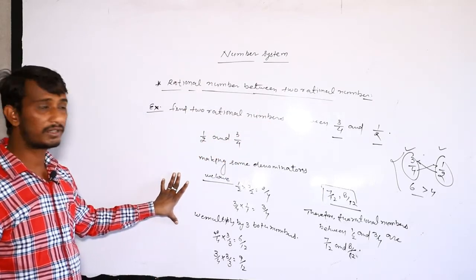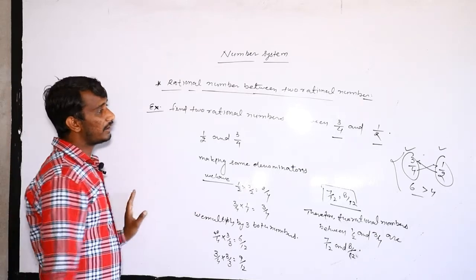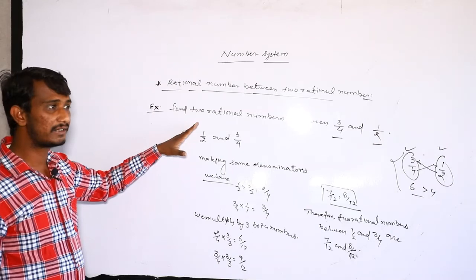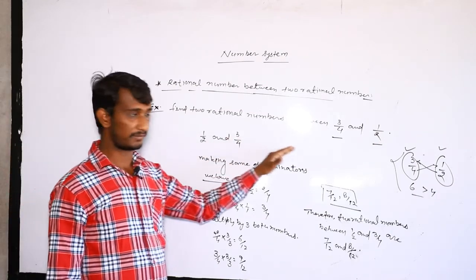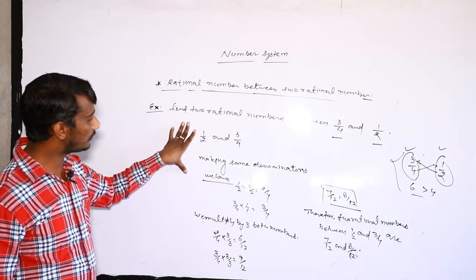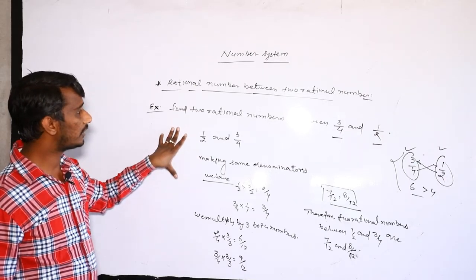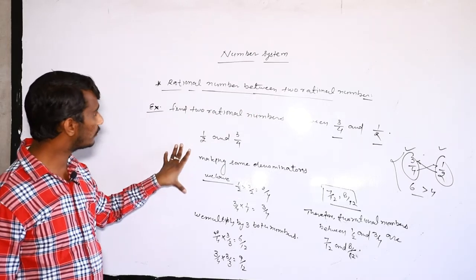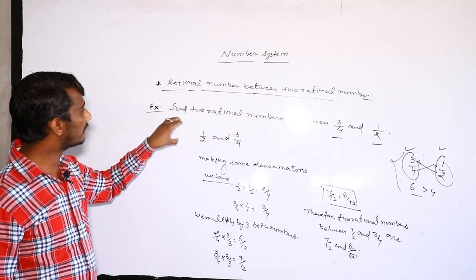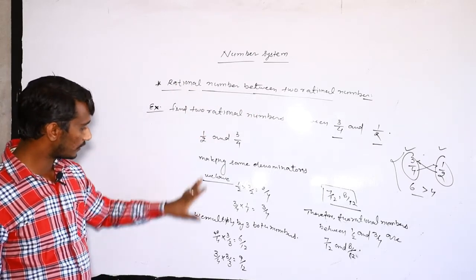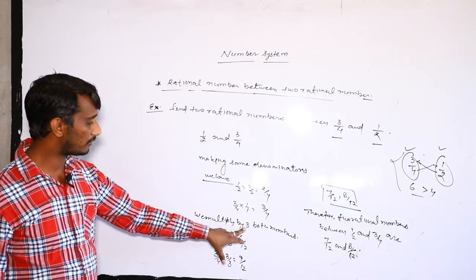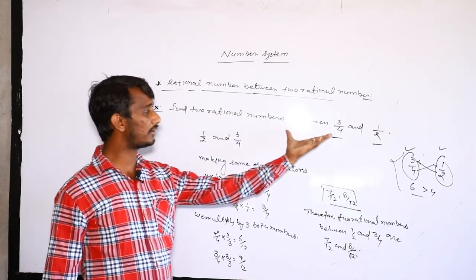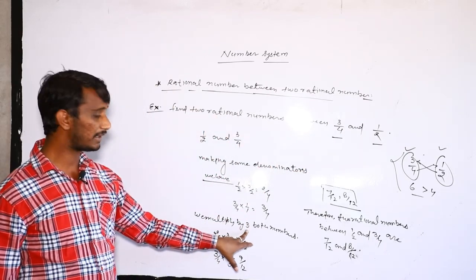This is a very important method. The average method is too long and too complicated, so you can easily use this method and find the rational numbers. If you want to find 3 rational numbers, the same process is used. Suppose you are finding 3 rational numbers, then you multiply by 4. Suppose you want to find 4 rational numbers, then you multiply by 5.